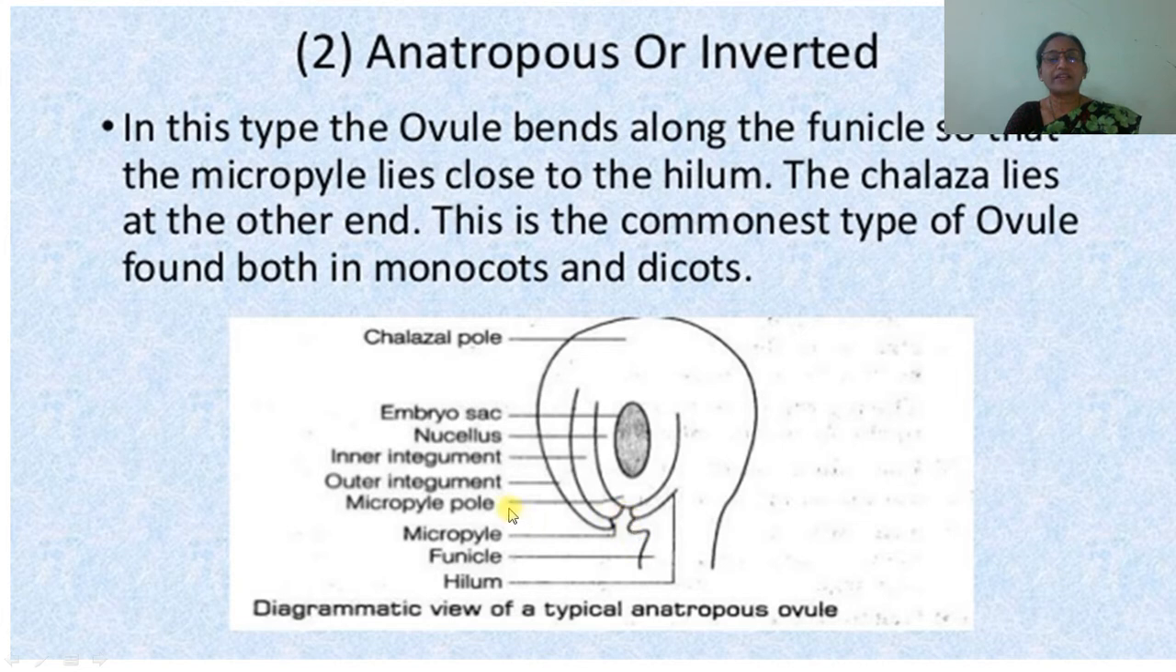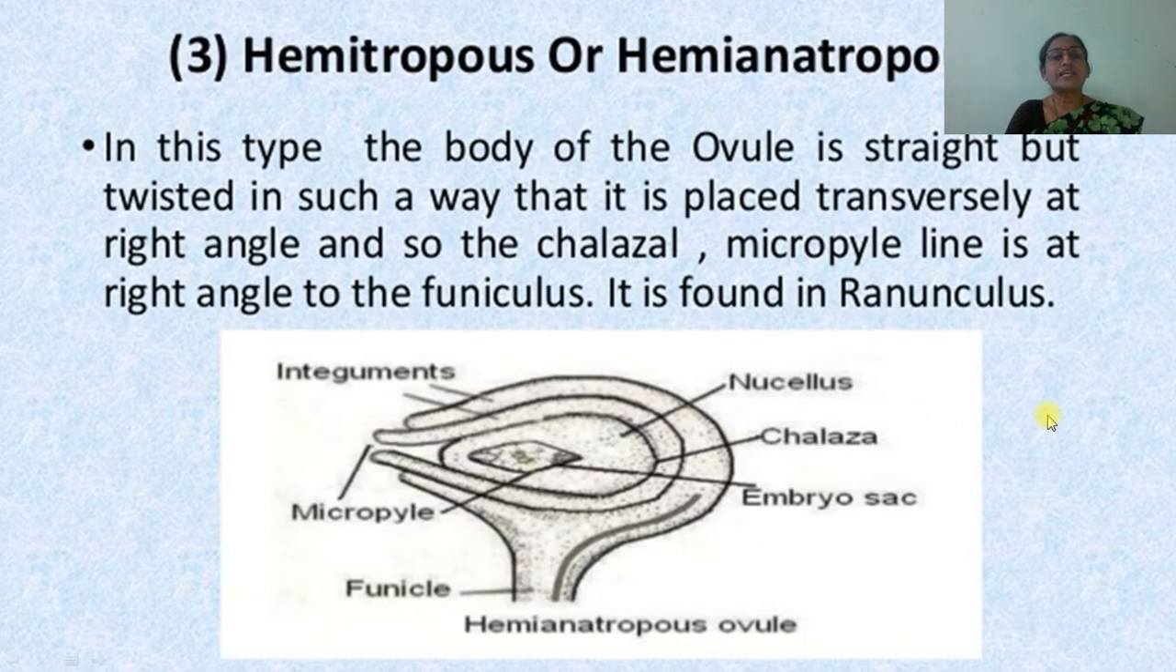This is the micropylar end, and the upper one is the chalaza end, because this ovule bends through a whole 180 degrees, and it is an inverted type of ovule. Then the third one is hemitropous or hemianatropous ovule. In this type, the body of the ovule is straight but twisted in such a way that it is placed transversely at right angle, and so the chalaza-micropylar line is at right angle to the funiculus. It is found in Ranunculus.